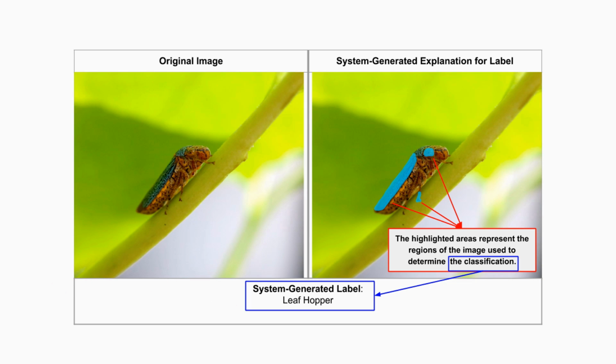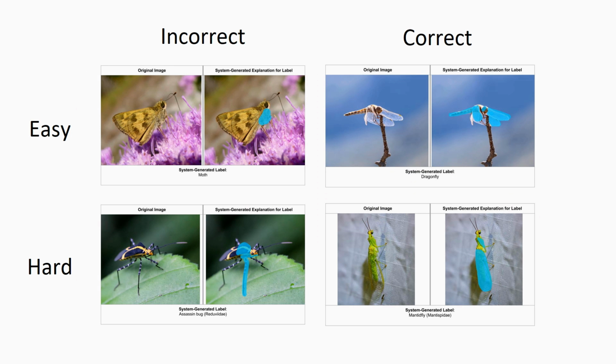Simulating an explainable image classifier, we showed a series of labeled images of arthropods, accompanied by an image with a highlighted explanation for the label. We did not tell our participants that the system is not a real system in order not to bias their responses. We asked a real entomologist to generate labels and explanations. We had her label some of the images wrong without changing the explanations. Additionally, the images could contain easy or hard arthropods based on user domain knowledge.